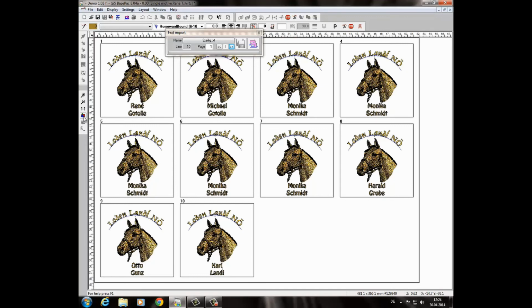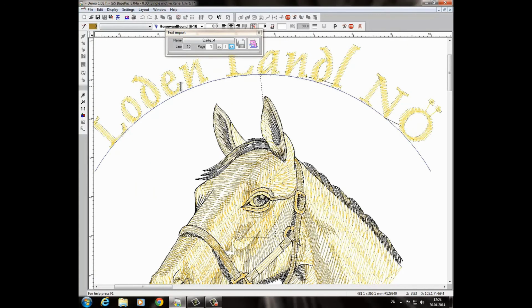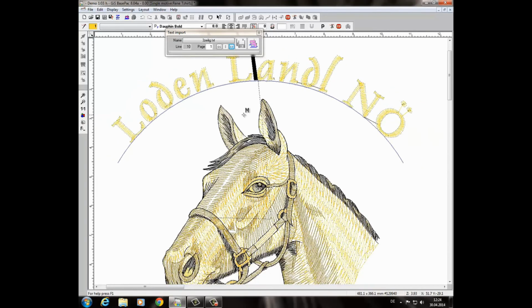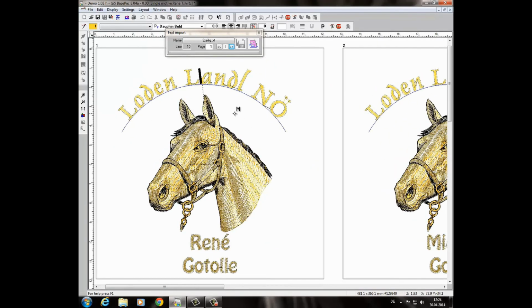If I need any change, there is no problem to change things like the text, for instance. If you say this text is not what I like, I have to put a little bit the zoom down. So, as you can see, I can go with my cursors here inside, and for instance I want to change here the color.